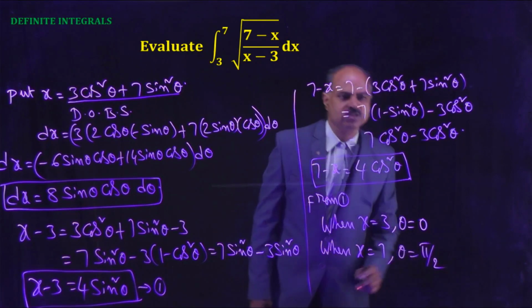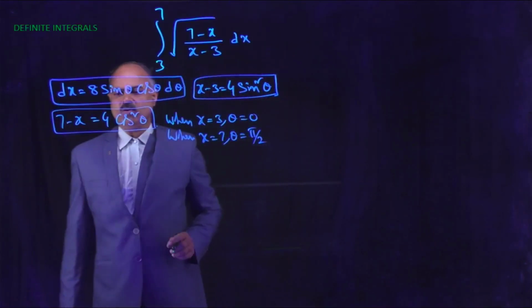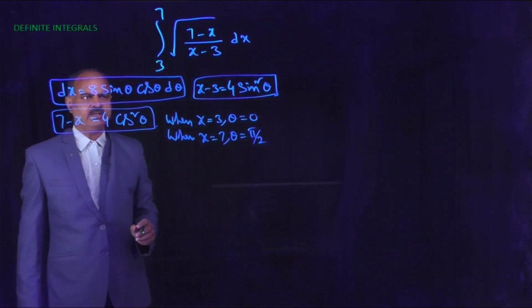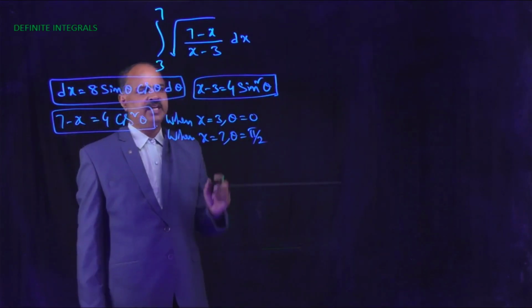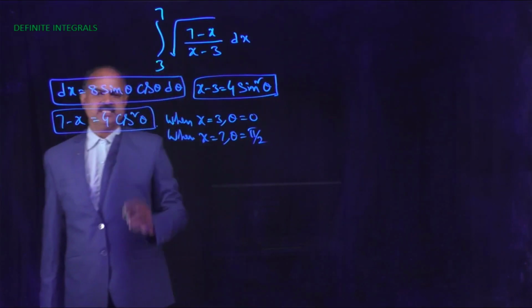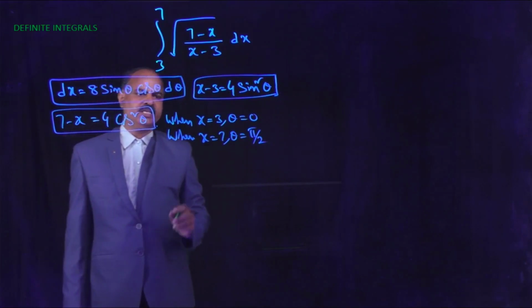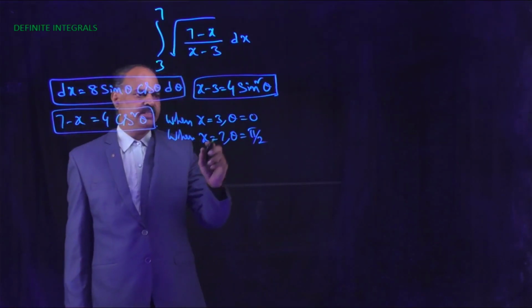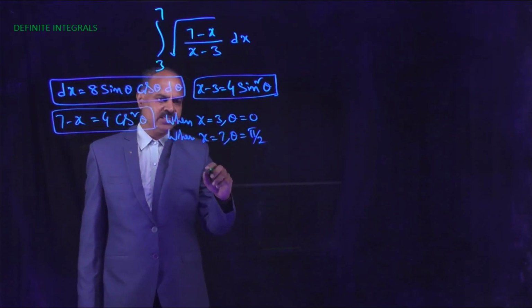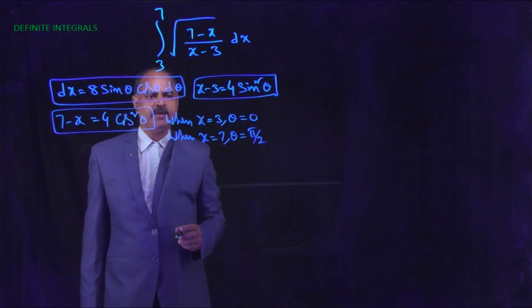Here dx equals 8 sin theta cos theta d theta, x minus 3 equals 4 sin square theta, and 7 minus x equals 4 cos square theta. When x equals 3, theta equals 0. When x equals 7, theta equals pi by 2.